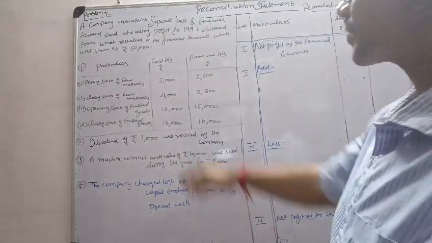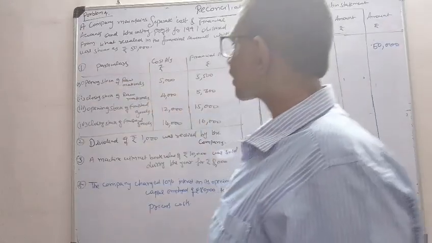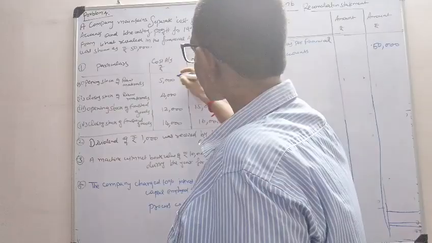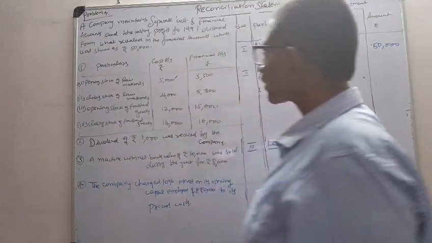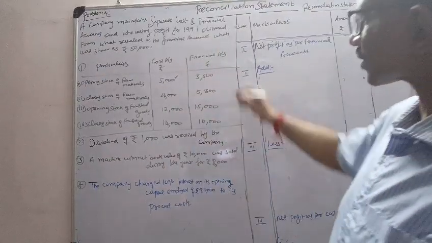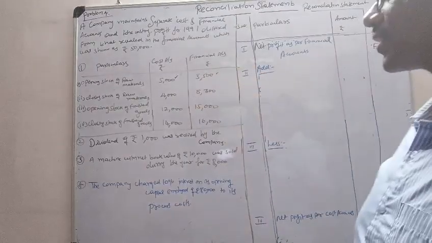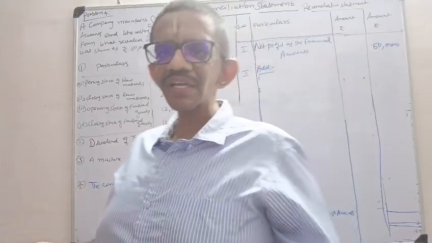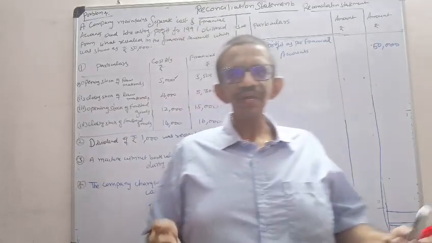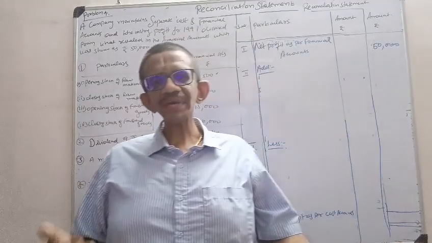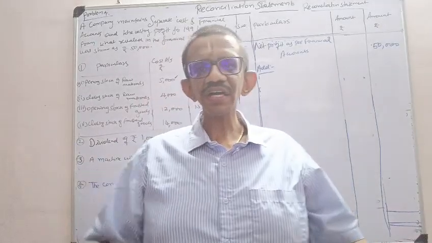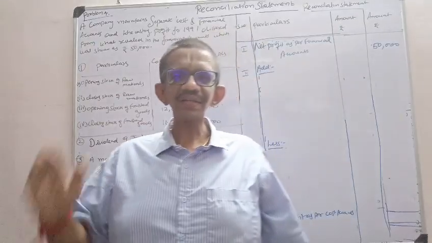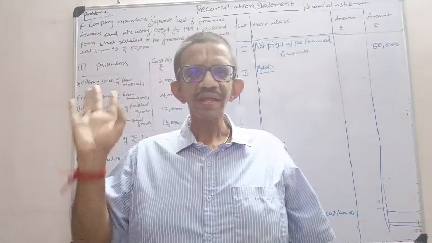Fine. Now here, opening stock of raw materials. In cost account it is 5,000. In financial account it is 5,500. See here, first see whether it is the opening stock of raw material or opening stock of finished goods. Opening stock will be appearing in the debit side of the trading account, closing stock will be appearing in the credit side of the trading account. That knowledge you have to possess.